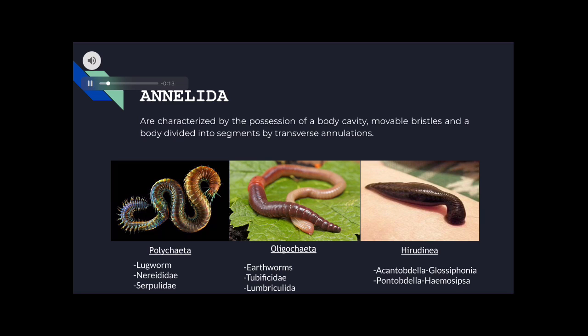Annelida are characterized by the possession of a body cavity, movable bristles, and a body divided into segments by transverse annulations. It is divided by Polychaeta, Oligochaeta, and Hirudinea.